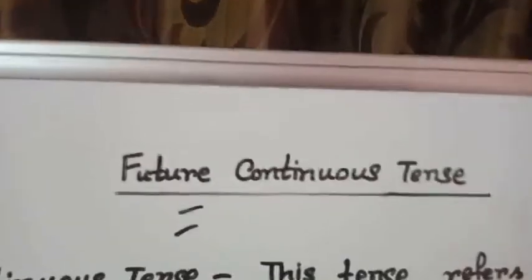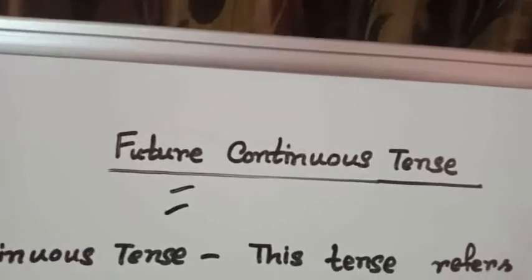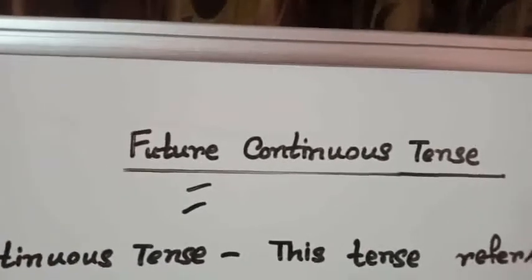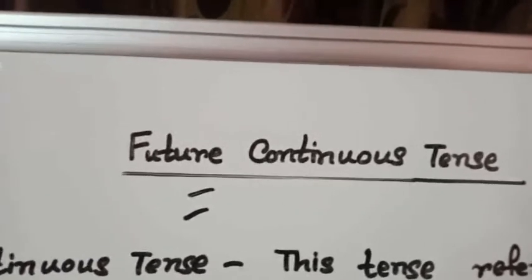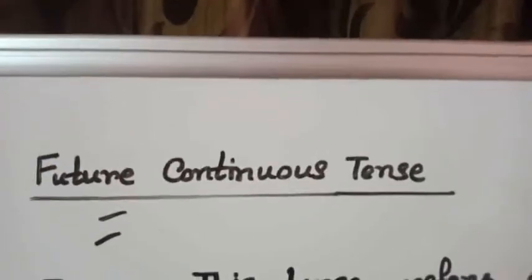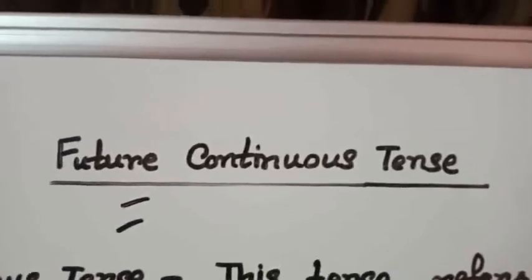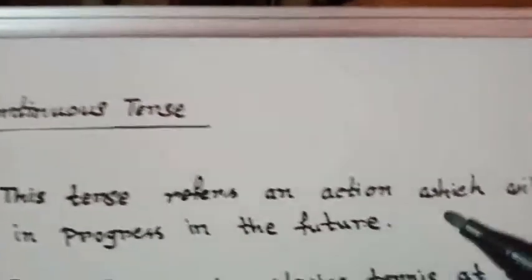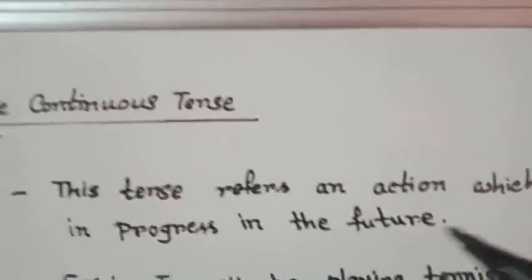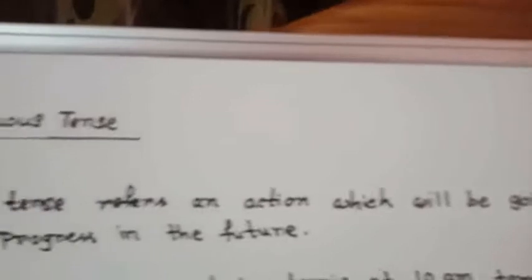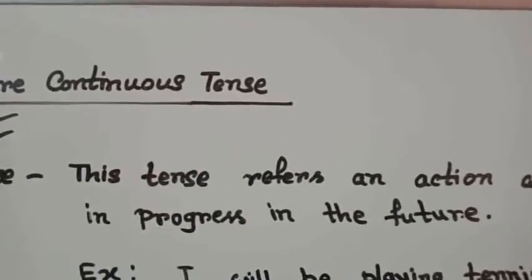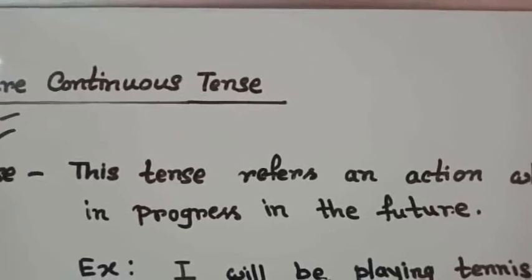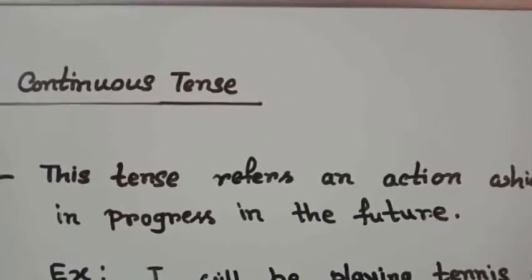The word future means something after now, or future refers to some action which will happen in future, right? And continuous means something continuing. So future continuous tense refers to an action which will be going on or in progress in the future, which will be continuing in the future, right? Or you can say future continuous tense refers to an ongoing future action.